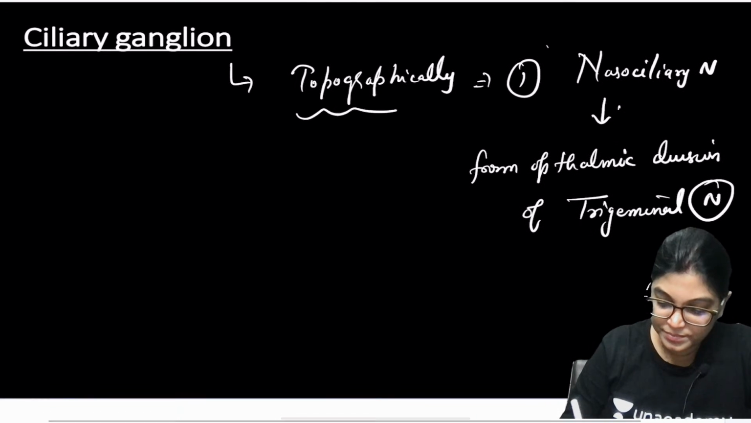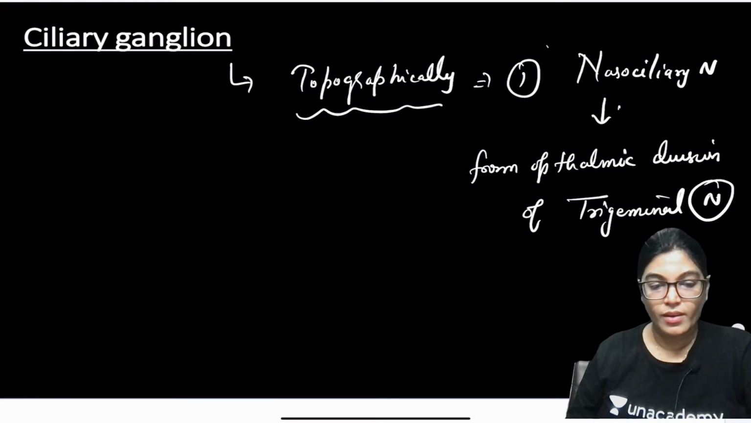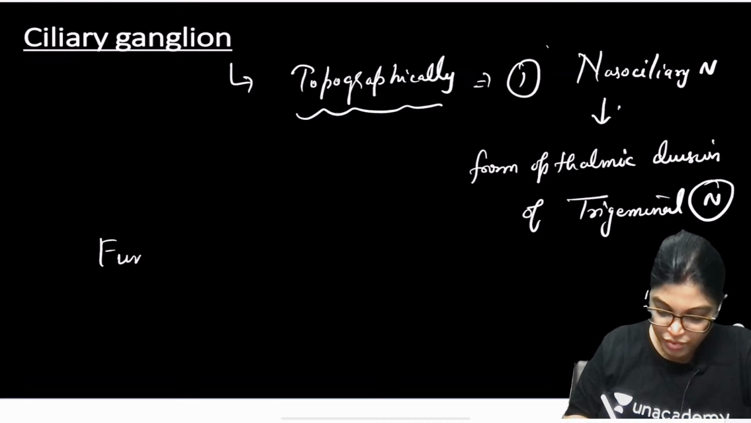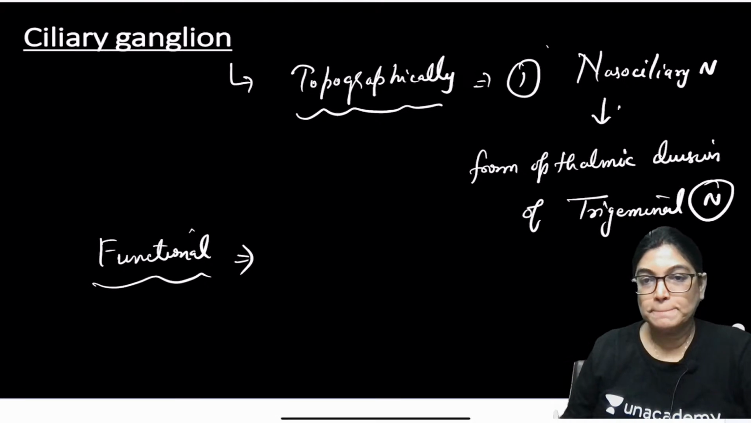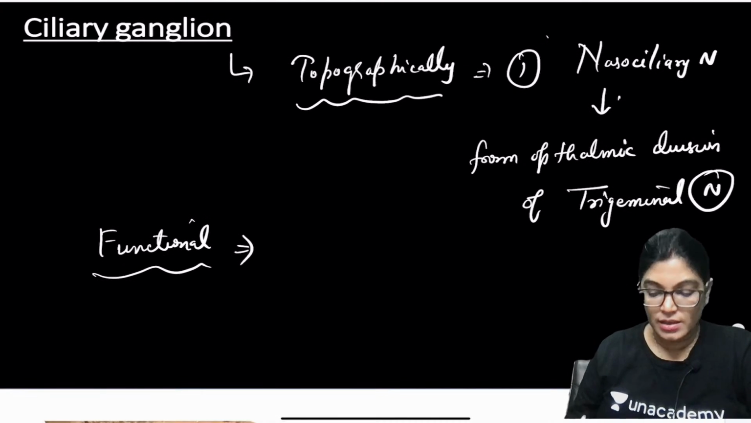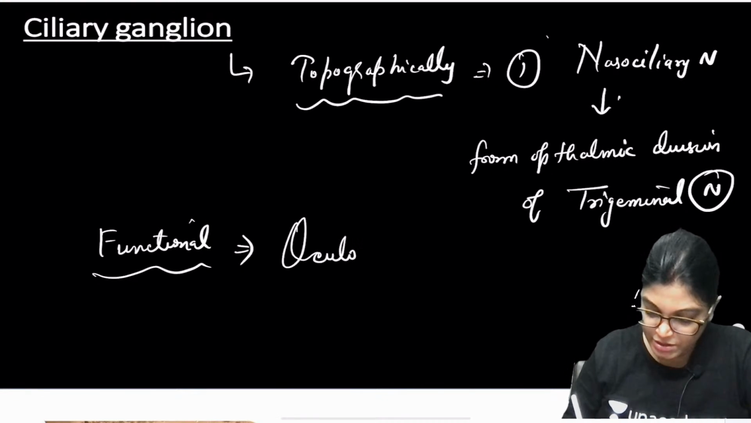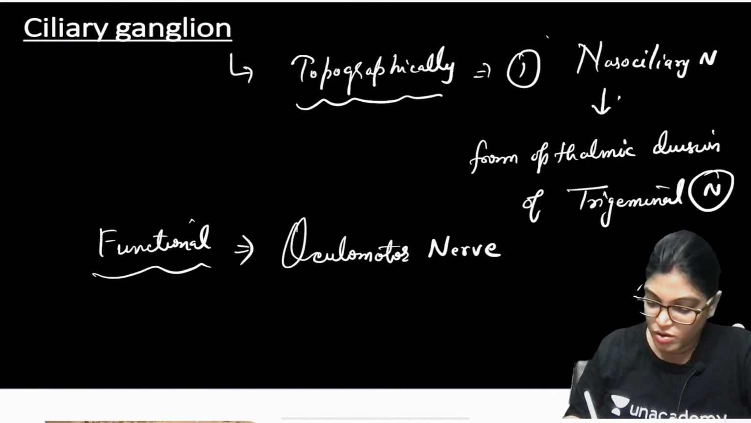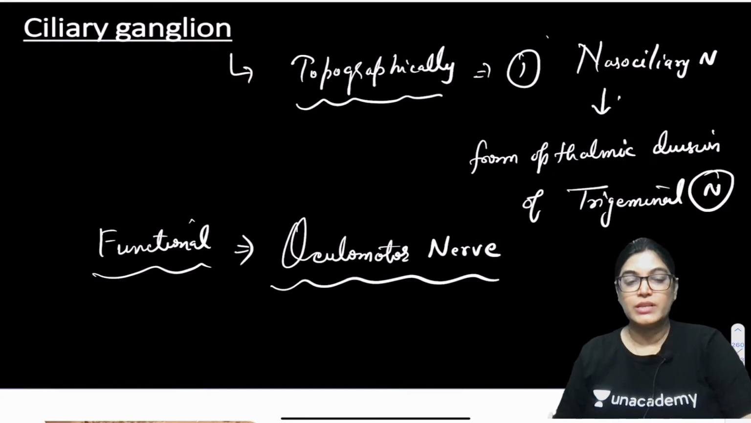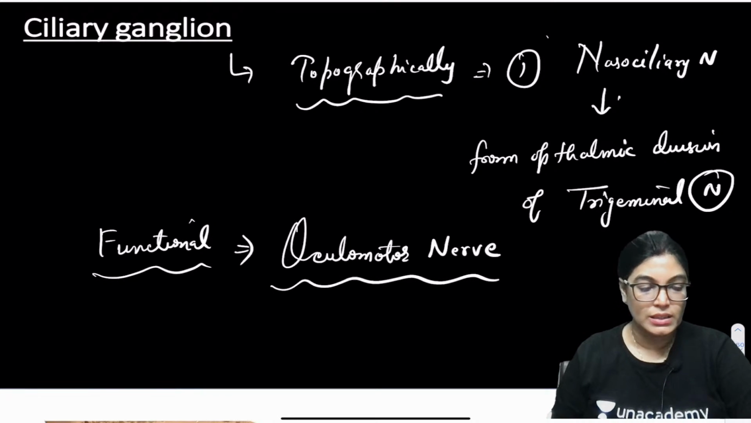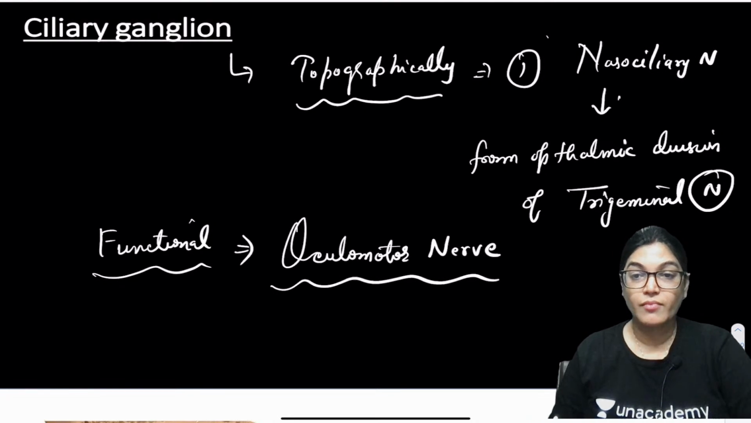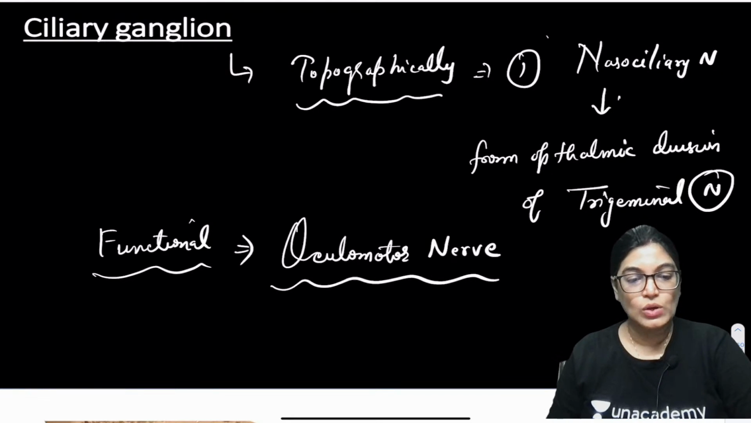Got it? Now coming to functional. If we talk about the functional relation, which nerve is it related to? It is related to the oculomotor nerve. Functionally, it is related to the oculomotor nerve. Now coming to the location.